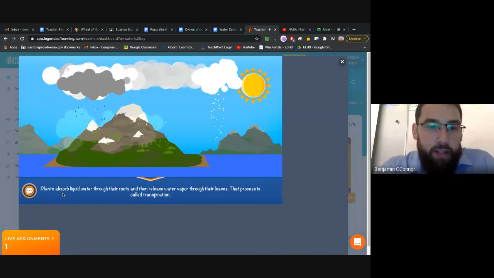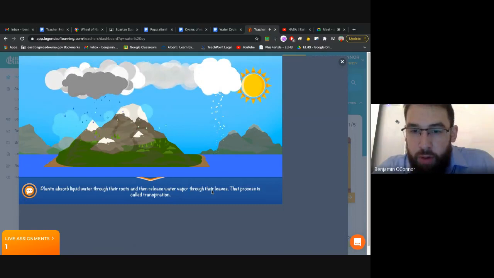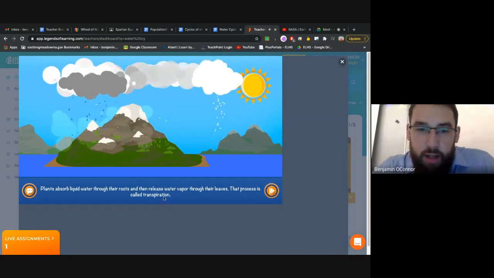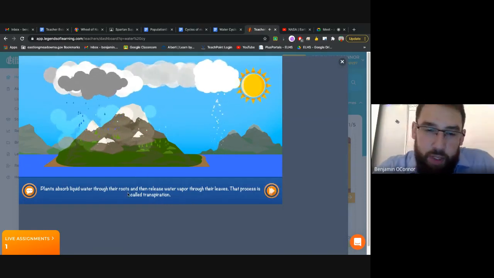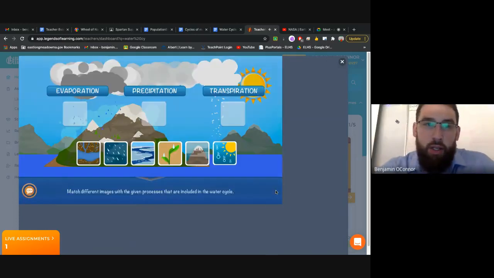Plants absorb liquid water through their roots and then release water vapor through their leaves. That process is called transpiration. And so we have that as a process, and that's noted in our notes.